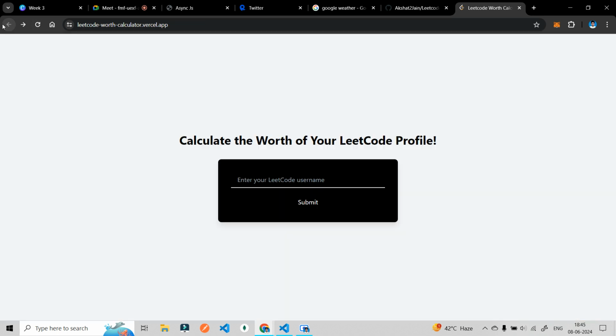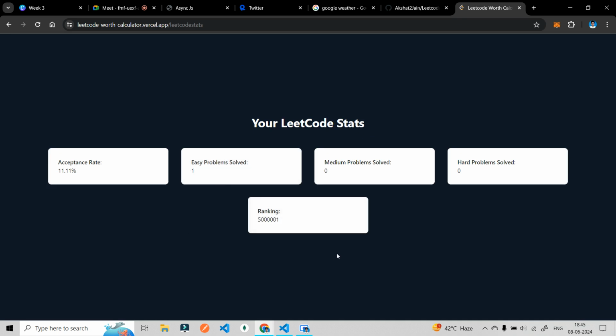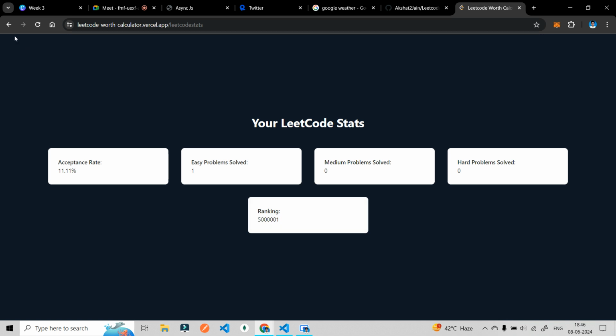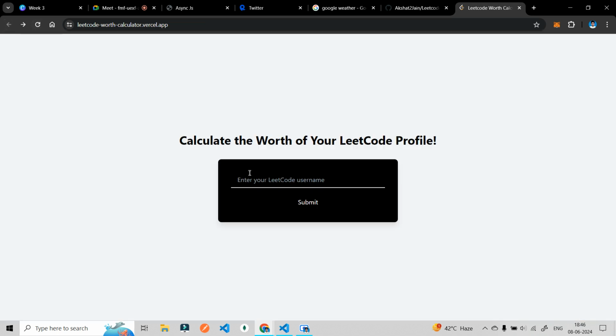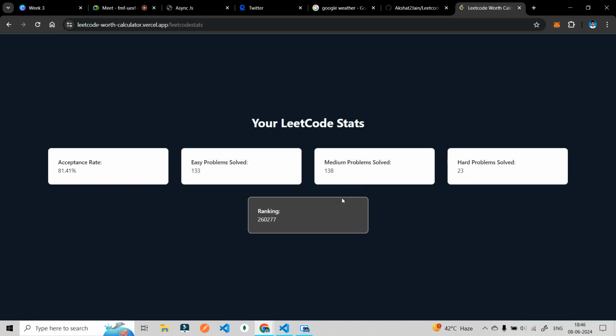I can write here any random name, Rahul. I don't know whether that person exists or not on LeetCode as a username, but let's see. It will fetch the data of that particular person. That person has solved only one question, and has a ranking something like this. So this is how things work. This is how I'm doing this. This is a real world example of how I'm using the APIs.